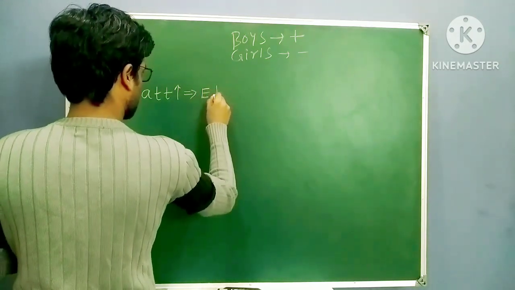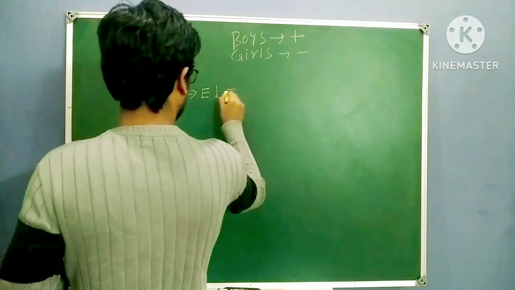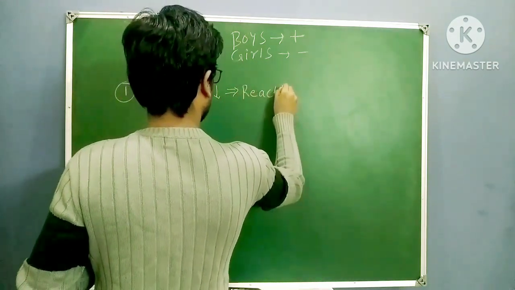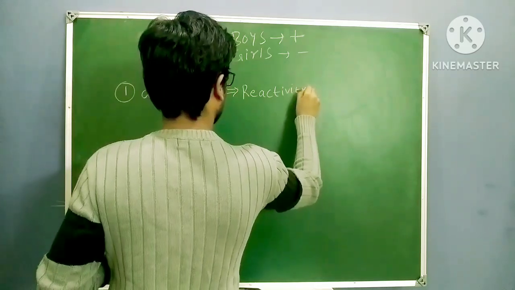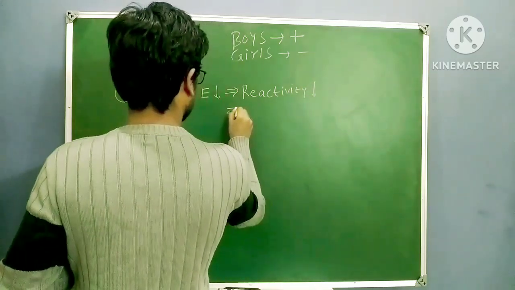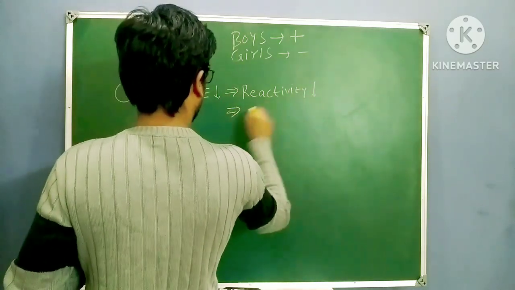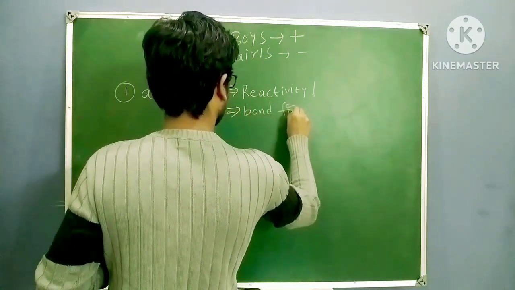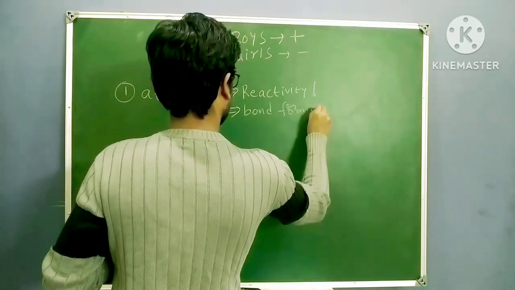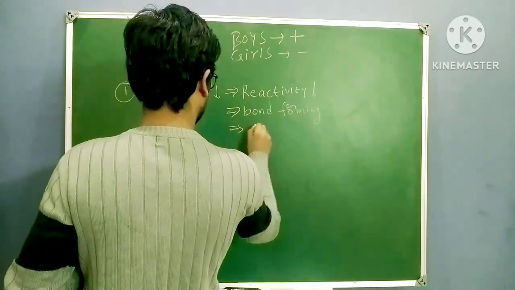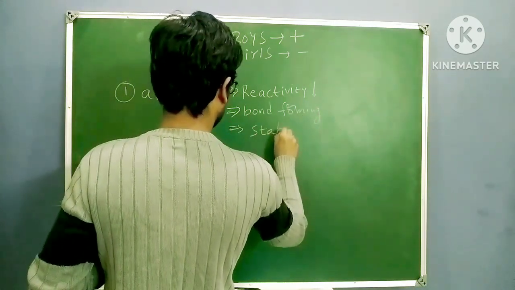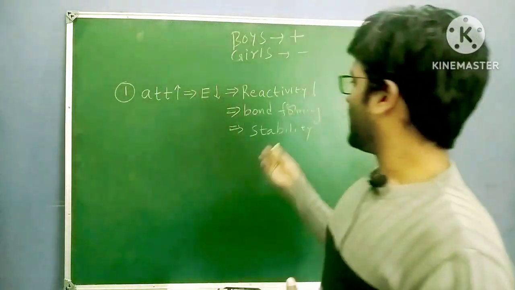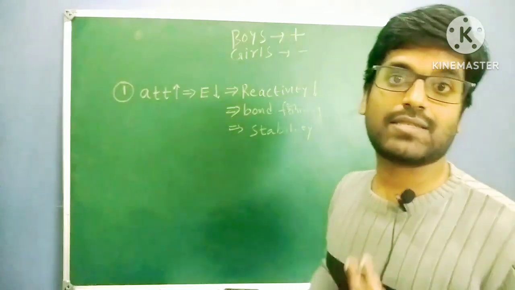Energy decreases, so reactivity decreases, but as reactivity decreases, the bond is forming. In this case, stability increases, right? So whenever stability is increasing, you are excited.